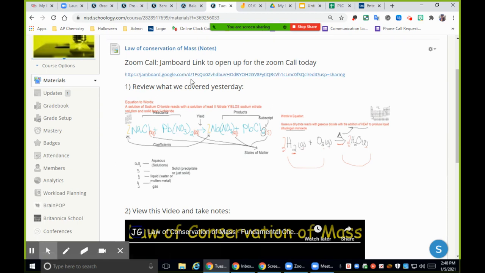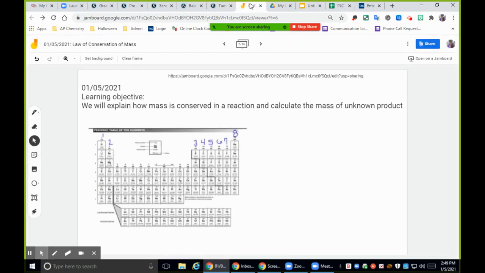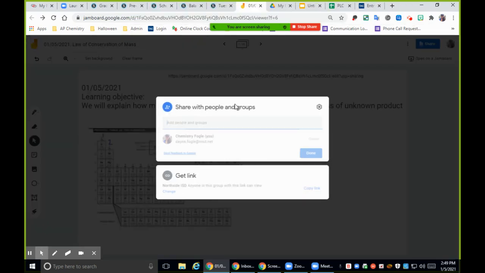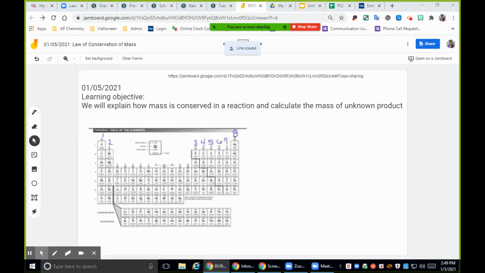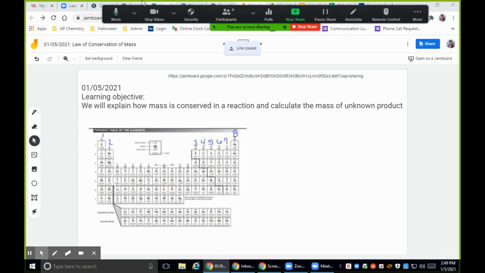So you do want to click on that if you want to follow along on the Zoom call again. So when you do open it up, I would go to slide 7, okay? I will go ahead and put it into the chat in case you want to do it from there to take your notes. And again, you can just keep the sound in the background and watch what we're doing on the screen by being on the Jamboard, okay?